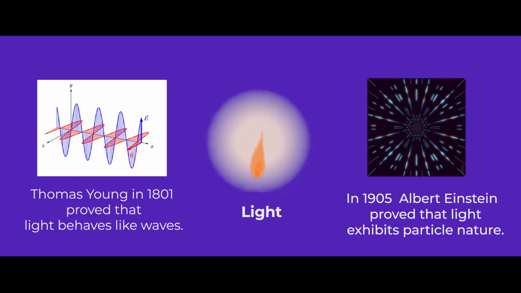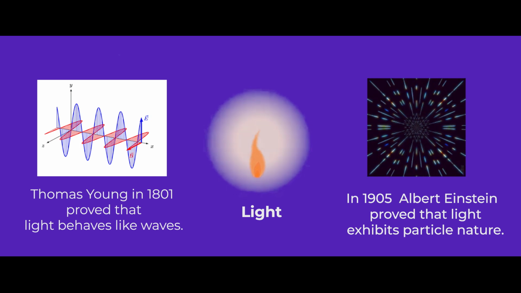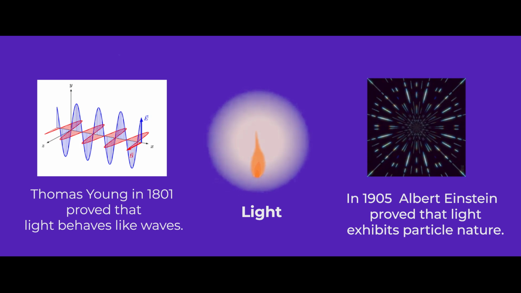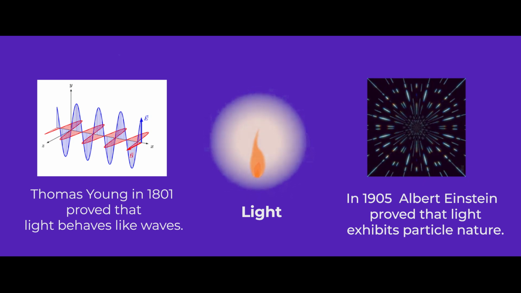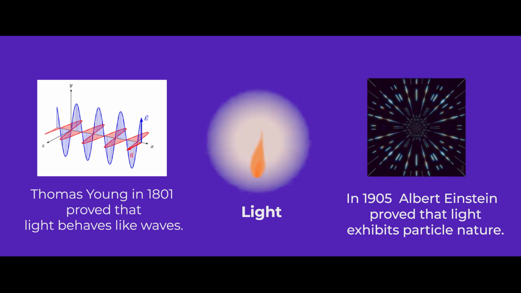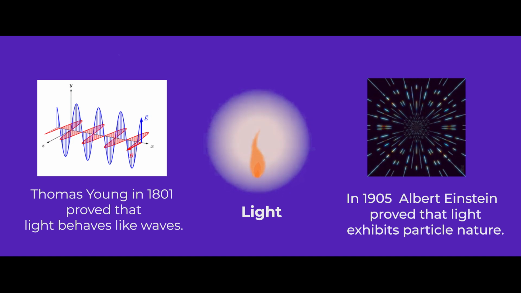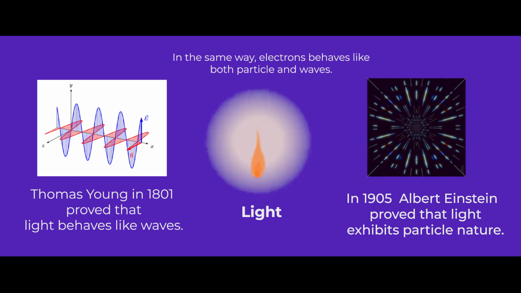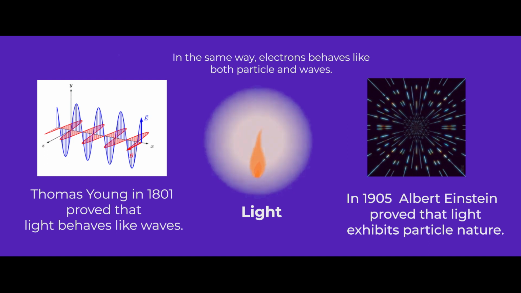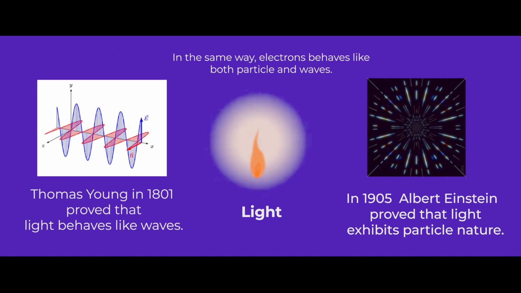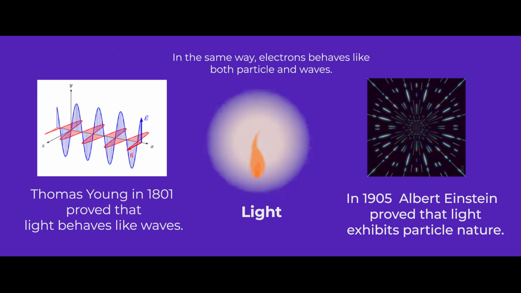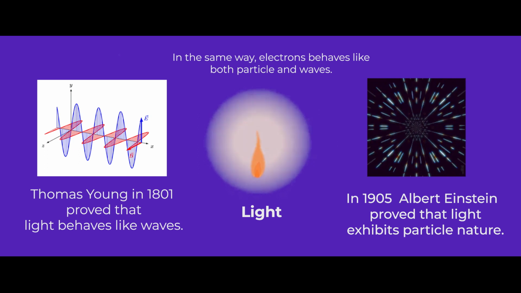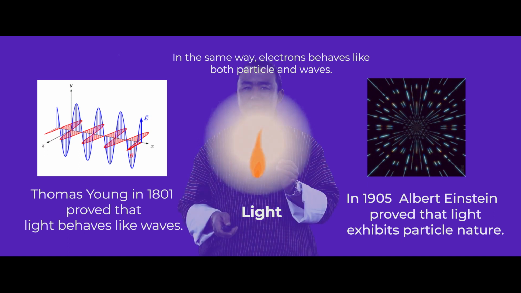Therefore, we conclude that light behaves like particles as well as waves. In today's class, we are going to learn that electrons also behave like waves, meaning they behave like particles as well as waves.